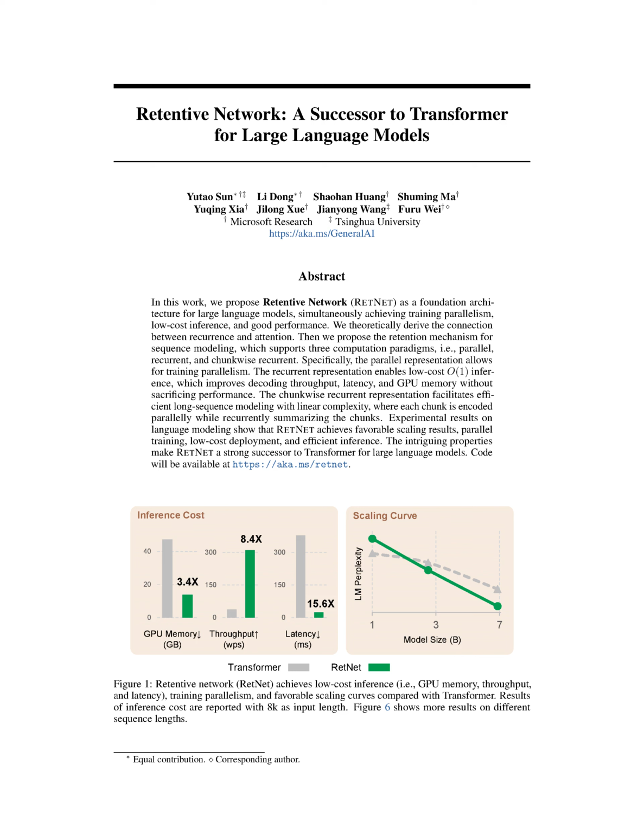Section 1 Introduction. We're here to introduce our work on a new architecture for large language models, which we call retentive networks or RetNet. The transformer model has been the go-to choice for these types of models, primarily because it solved the problem of sequential training that was inherent in recurrent models. However, the transformer model isn't perfect.